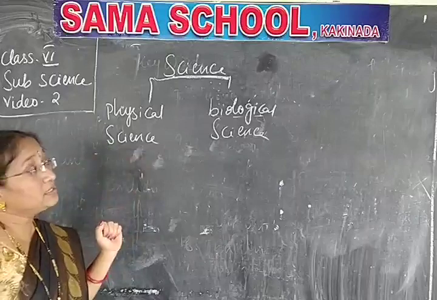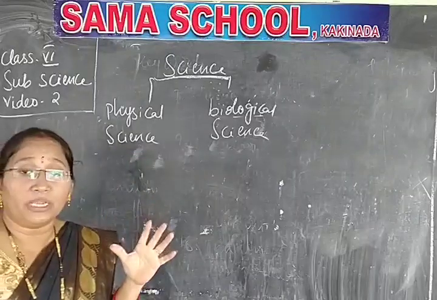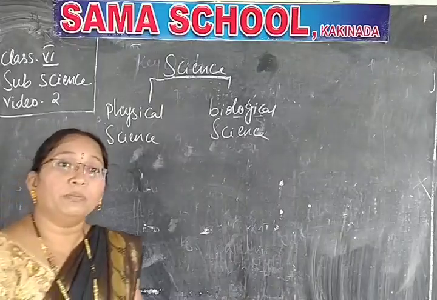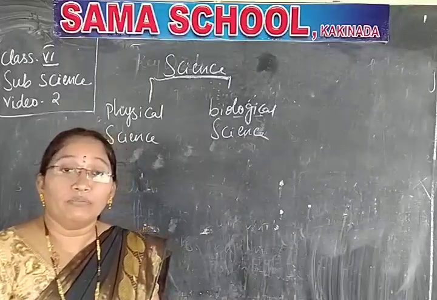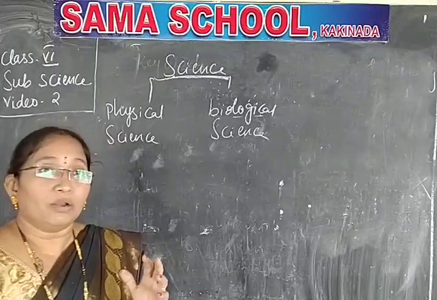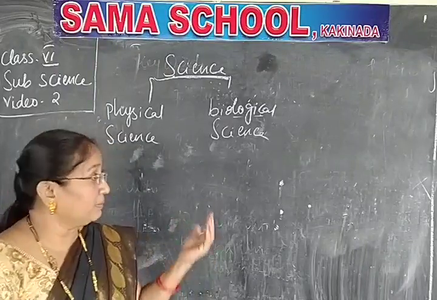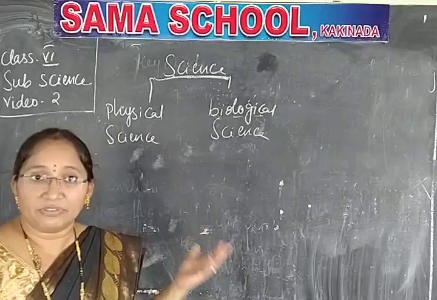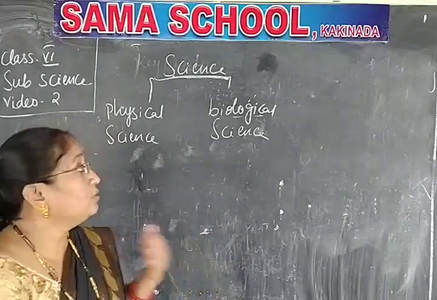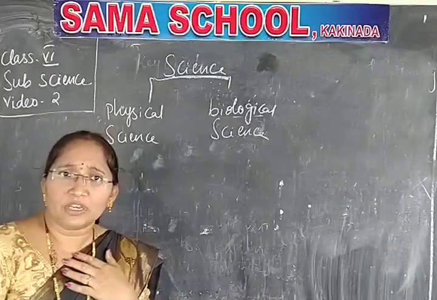Biological science means the human body. How does the human body function? What are the parts of the human body, and what do we observe in nature, the surrounding plants and animals? What is the structure of the plant, the parts of the plant? What is the function of each part and how are they useful to us? Plants are useful or not?